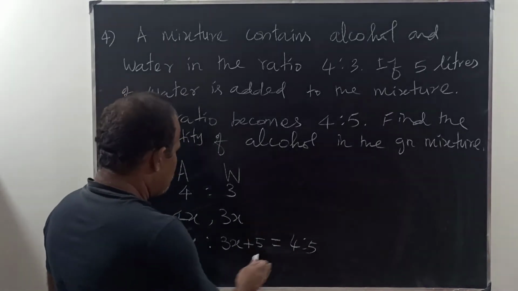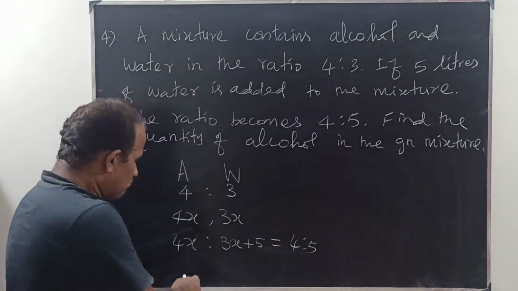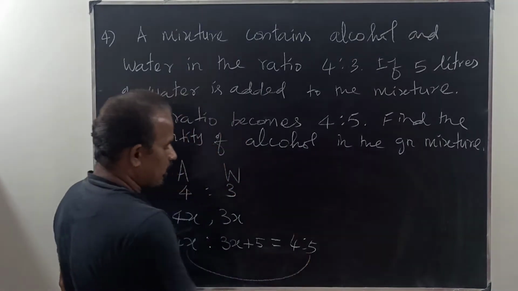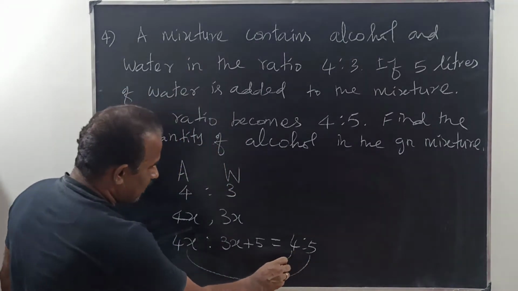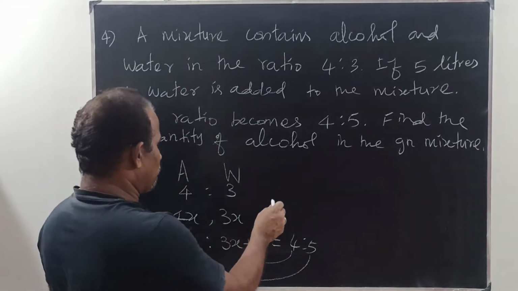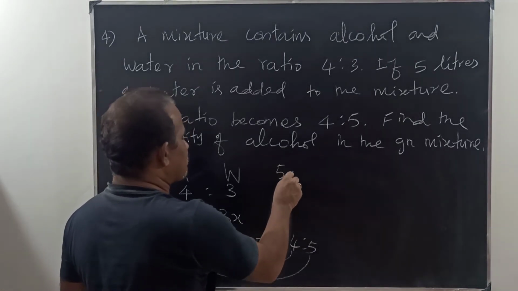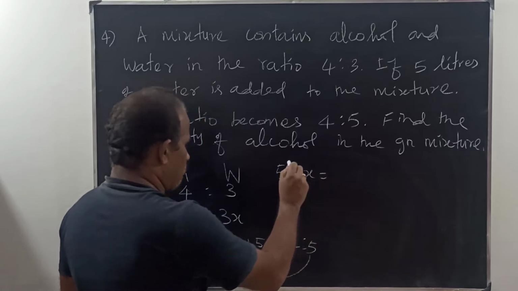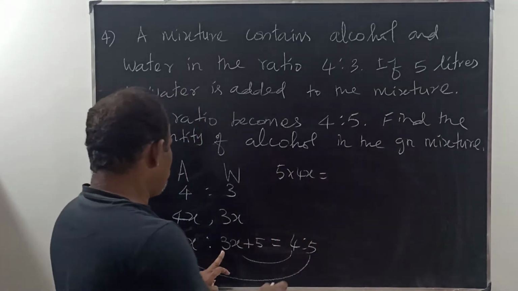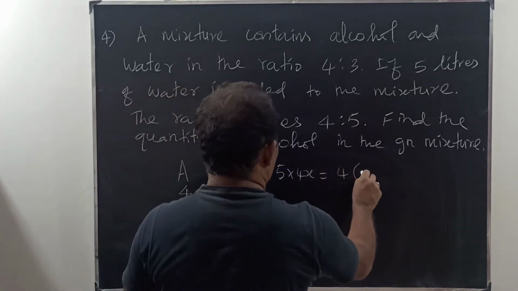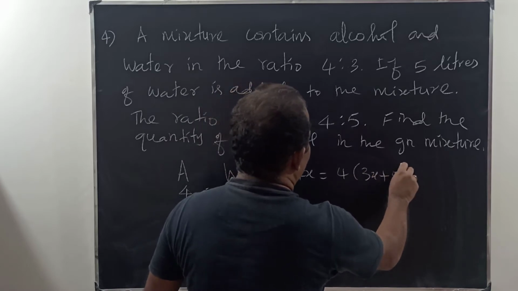So the two ratios are equal. We have to multiply the extreme values and the mean values. Therefore, I can write 5 into 4x is equal to 4 into 3x plus 5.